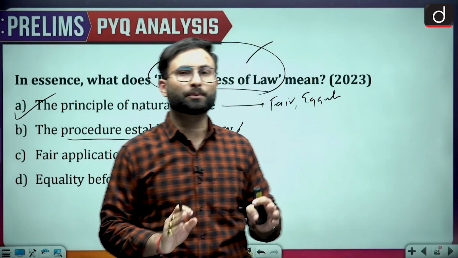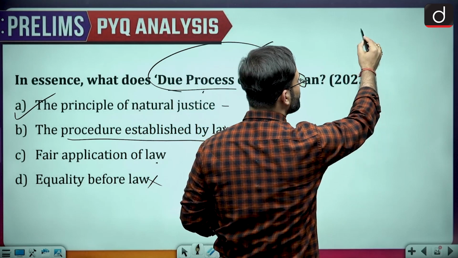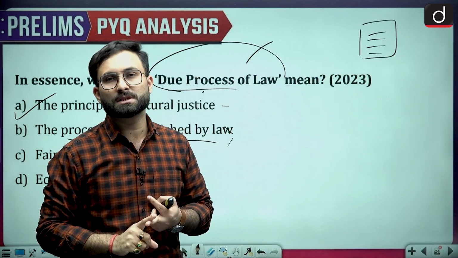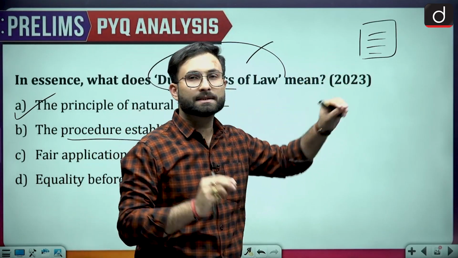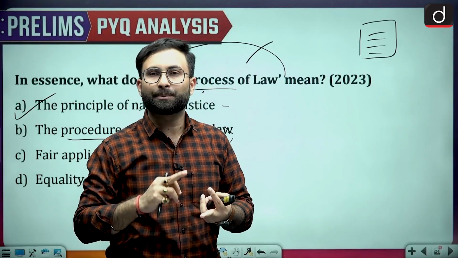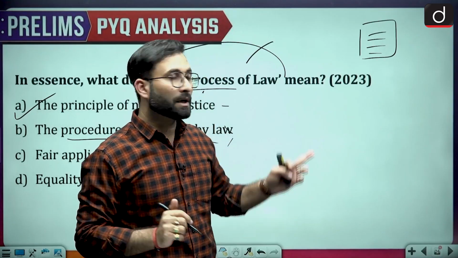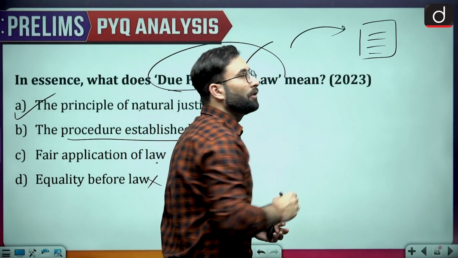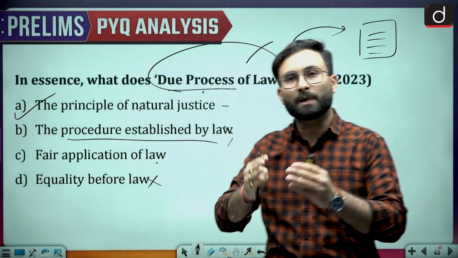Okay, when we talk about the procedure established by law, that means that you are taking away any kind of right, and there is a procedure for that. Okay, and you have followed the procedure. Now if the procedure established by law has been challenged in the court, the court will only see whether there is a law and the procedure which is given in the law has been followed or not. That's all. Okay, but when we talk about the due process of law, they will also see the rationality of the law, whether the law itself is correct or not. Okay, so that is due process of law. That is a broader concept.